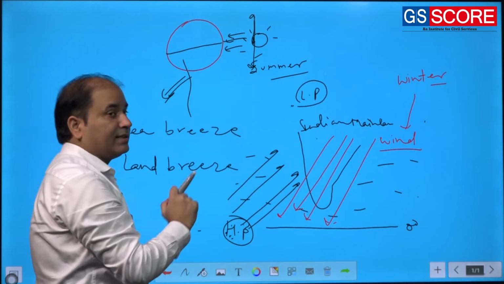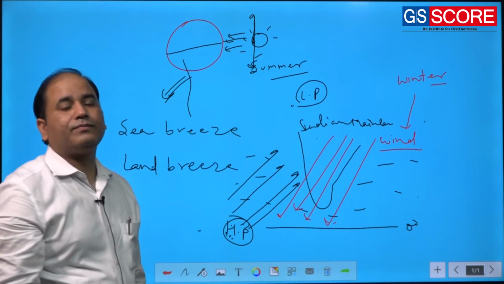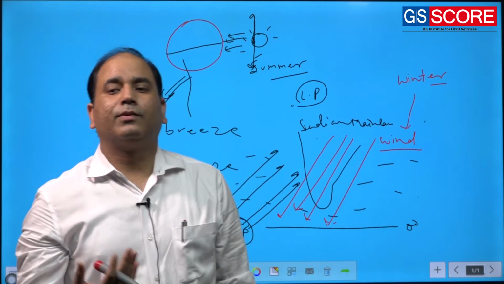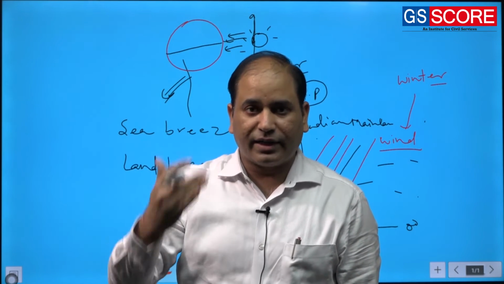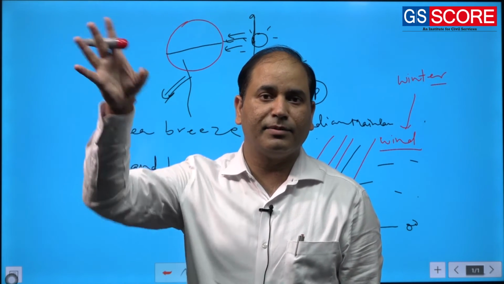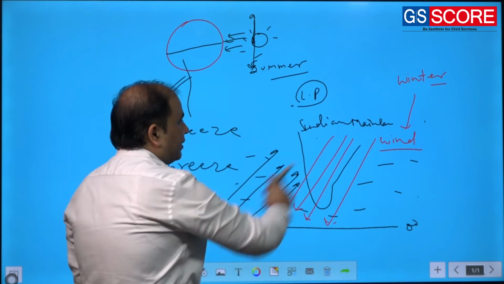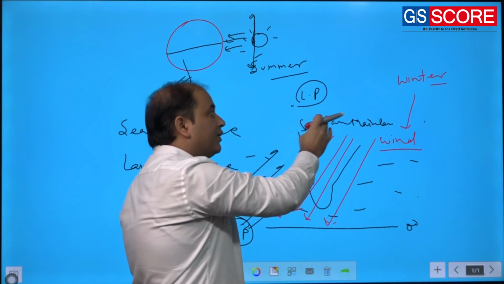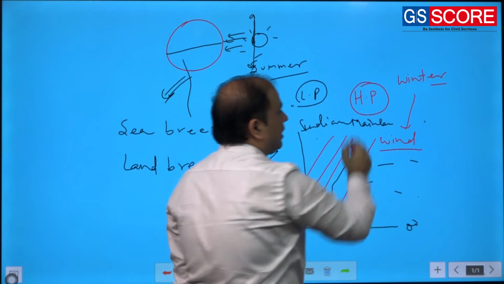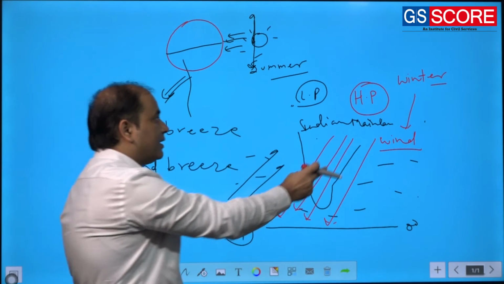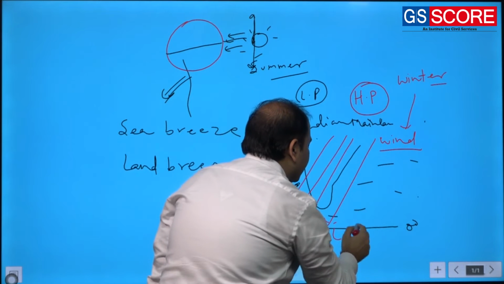Now what will happen in the winter season? The winter season will start when the sun goes southward. In winter season, the sun's position will be over the Tropic of Capricorn. Now the sun has moved to the southern hemisphere, so definitely the southern hemisphere will have more heating and the northern hemisphere less heating. So the Indian mainland, which was highly heated, will now have less heating. Because of less heating, it will develop high pressure. Because of the development of high pressure over the Indian mainland, consequently the Indian Ocean will develop low pressure.